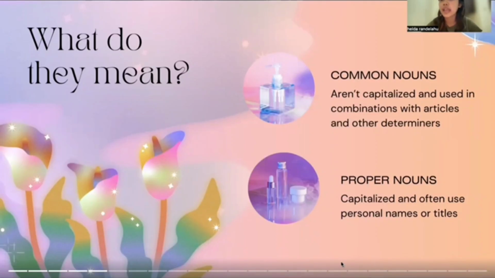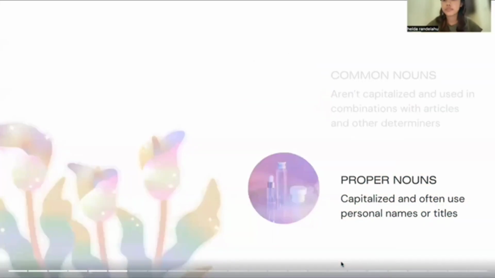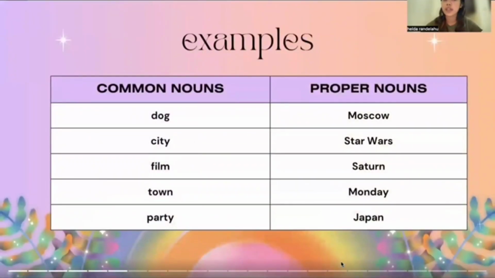Common nouns aren't capitalized and are used in combination with articles and other determiners. And then proper nouns are capitalized and often used for personal names or titles. What are examples of common nouns? Dog, city, film, town, and party. And then proper nouns are Moscow, Star Wars, Saturn, Monday, and Japan.